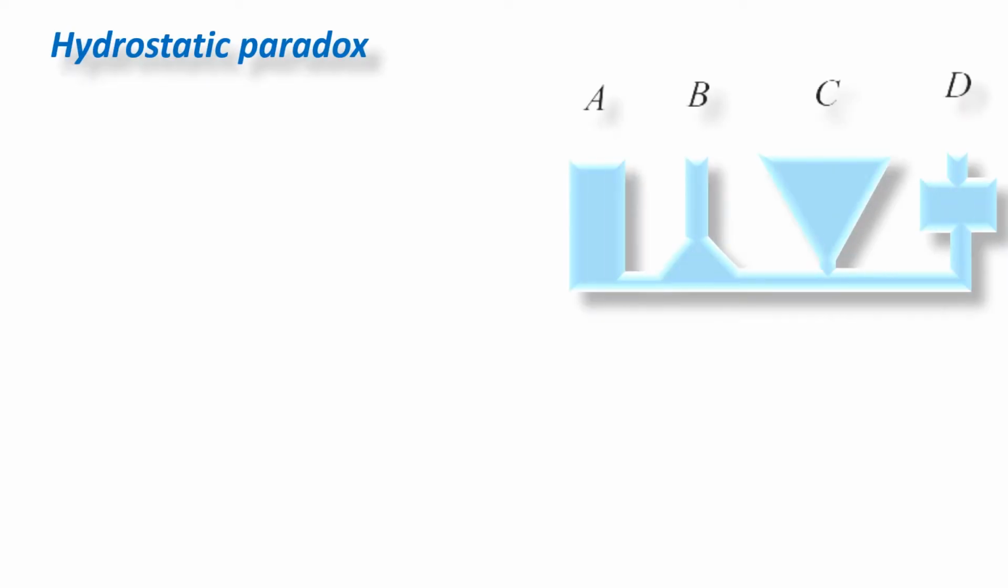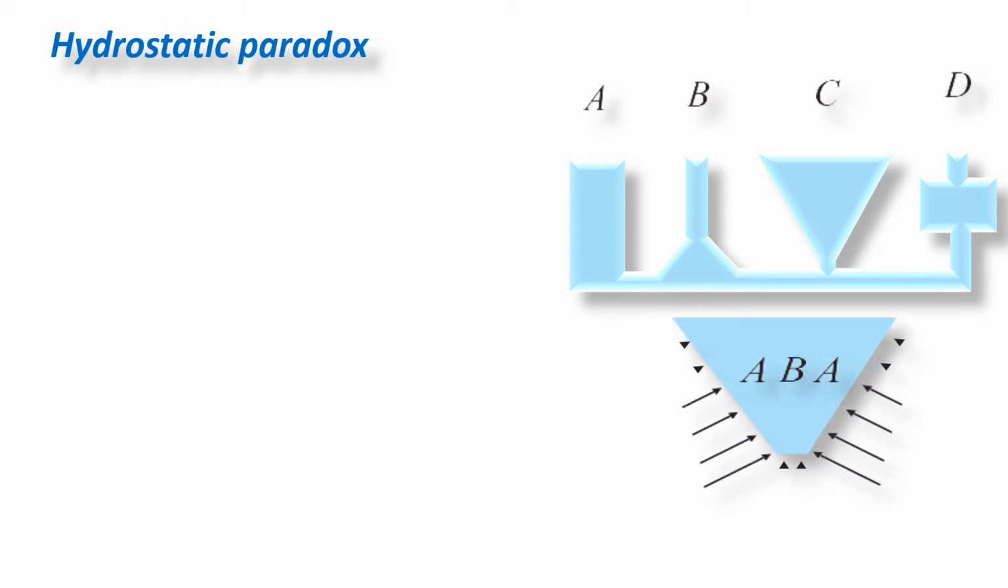So here we will consider one more example. So there are 4 vessels A, B, C and D and having different shapes, and they are filled with the same liquid up to the same height as they are interconnected.